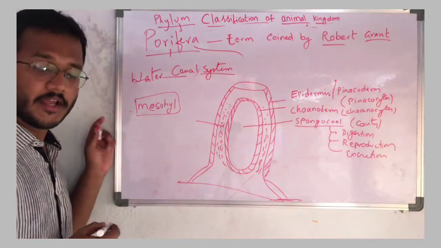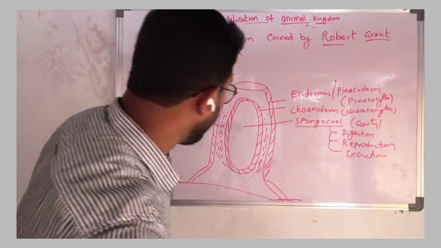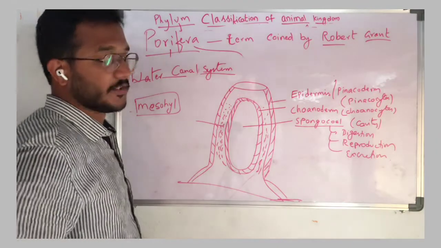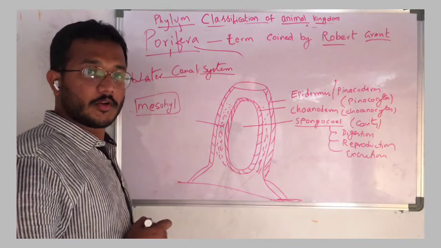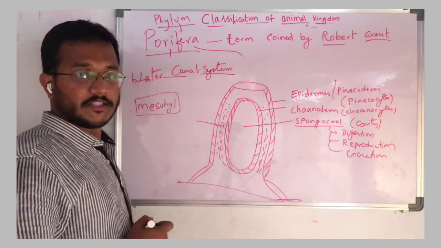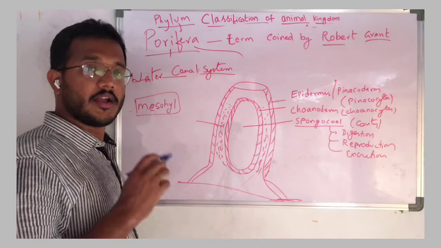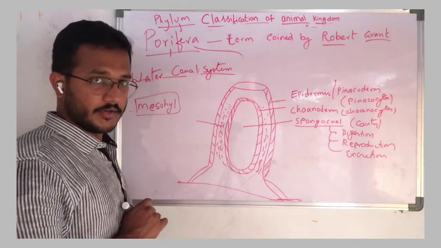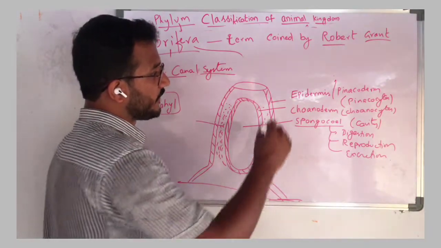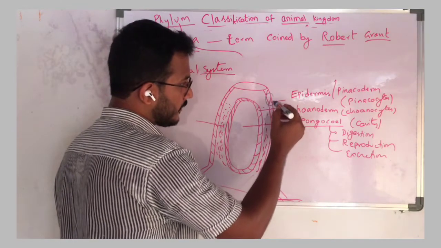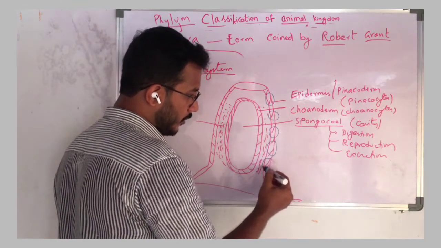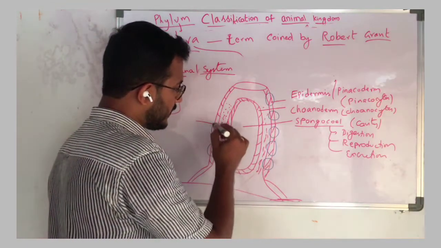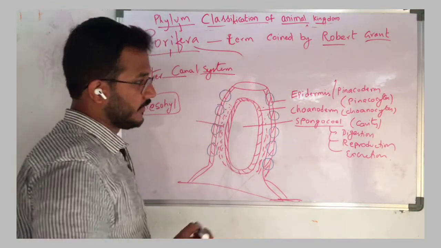Okay, and here now we will talk about the water canal system. So here it is present in water only, either in marine or fresh water, but ultimately it is present in water. So here we have to know that the body has multiple pores, openings.